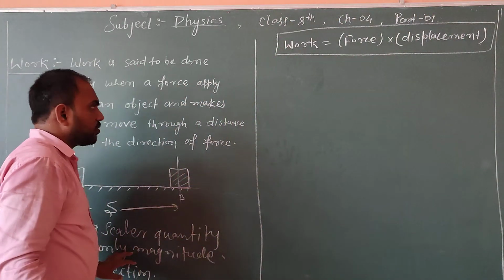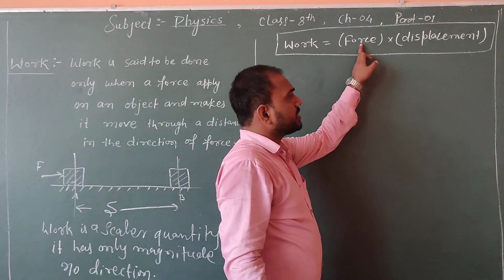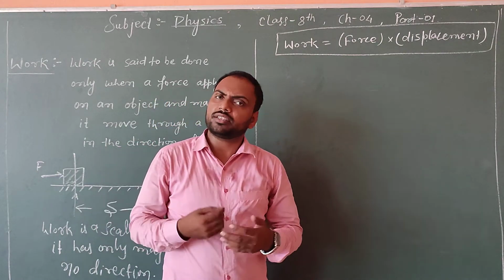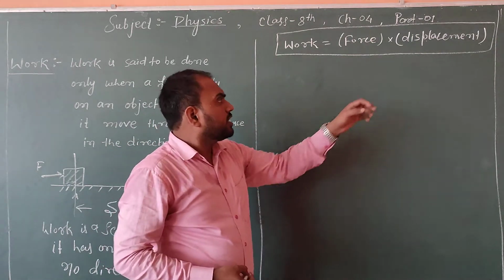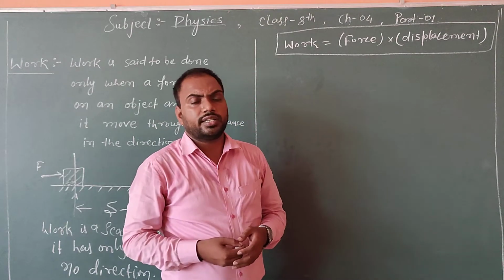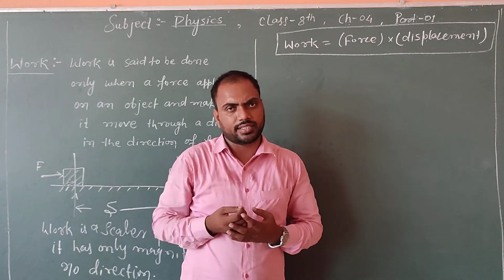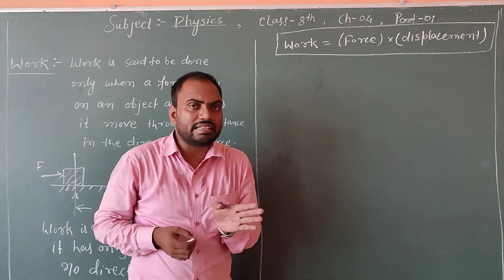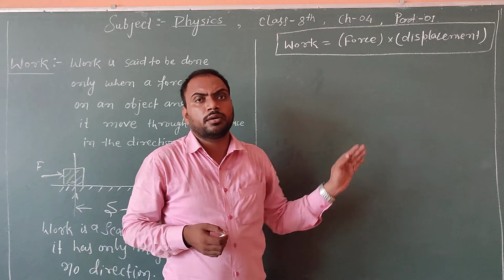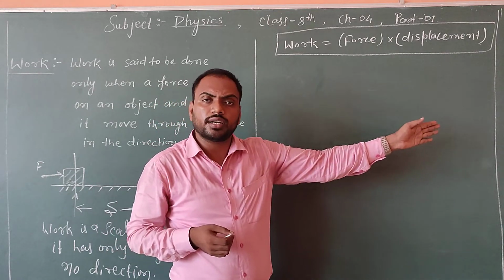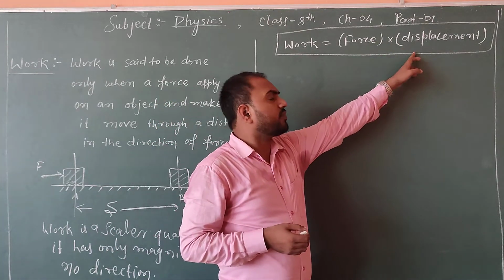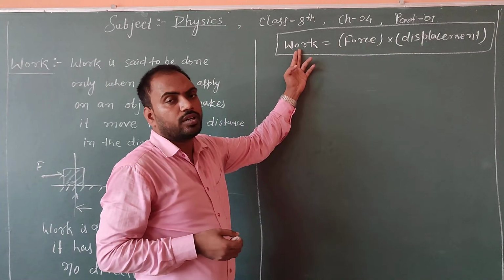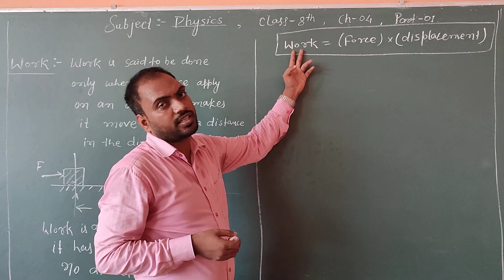Work is a scalar quantity, while force is a vector quantity. Force has magnitude and direction both. Displacement is also a vector quantity. It is the distance covered in a particular direction, which means it also has a direction. So both are vector quantities, and the product of the two vectors here is a scalar quantity.